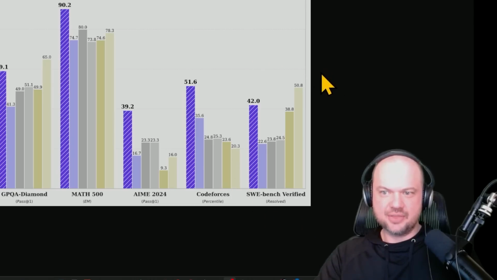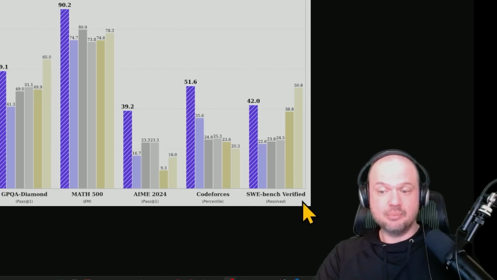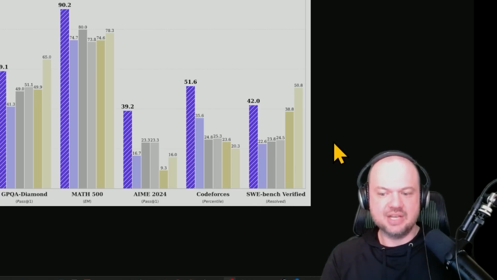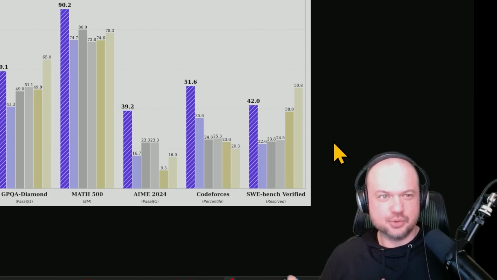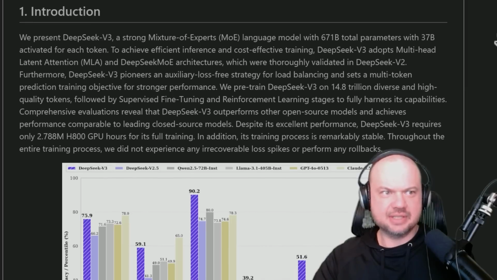So as you can see here, Claude 3.5 Sonnet is better, but DeepSeek v3 is number 2 and better than most of the other models. SWE-bench is doing sort of real world software tasks and verifying certain GitHub issues, trying to troubleshoot them. So this is from DeepSeek's GitHub page.